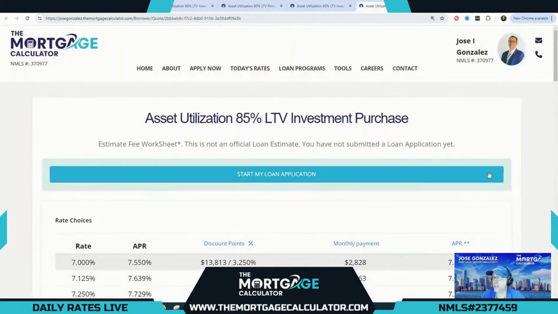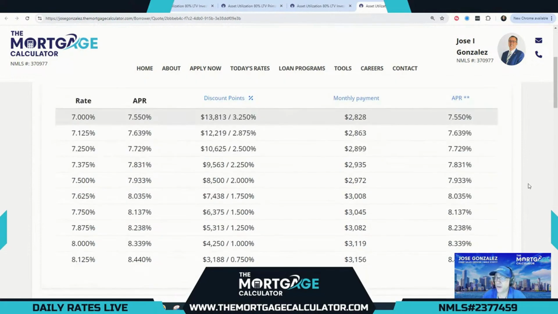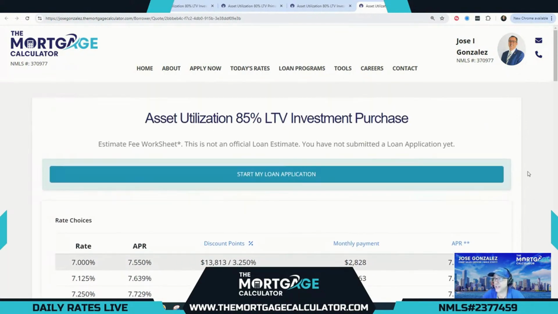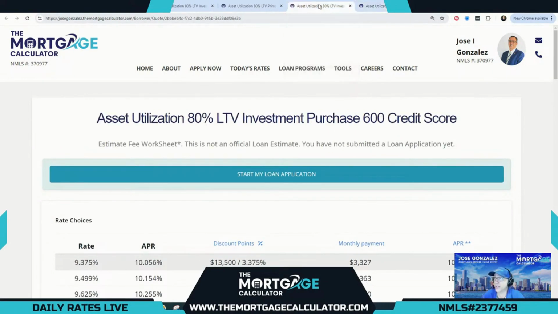Our investment purchase is only 5% lower LTV for an investment property. And you'll notice the rate's actually a little bit better than the primary. The reason being, A, we're at 85% LTV instead of 90, but also on the investment properties, we are able to add a prepayment penalty, and most investors will prefer the prepayment penalty to get the lower rates. So we're looking at 8.125 here at the same 3/4 of a point cost, and you can buy that down all the way to 7% at a cost of 3.25 points for 85% LTV investment property purchase using asset utilization.